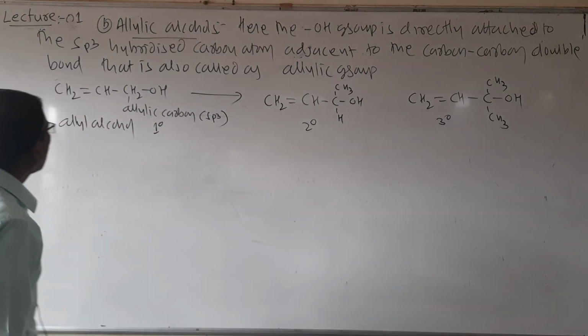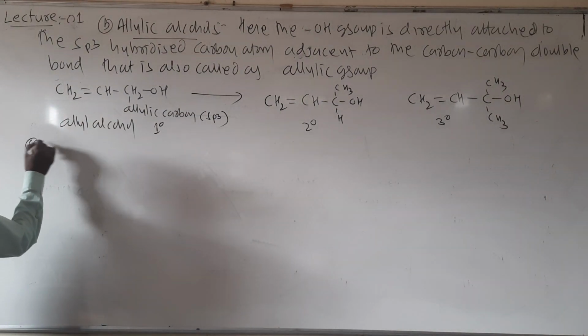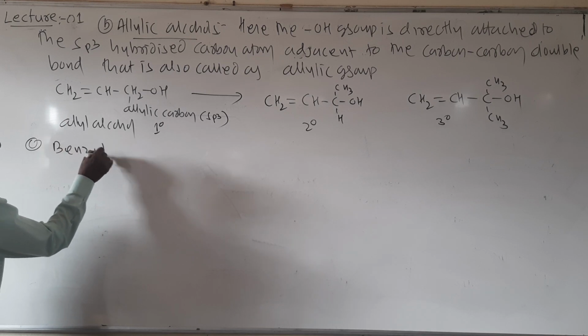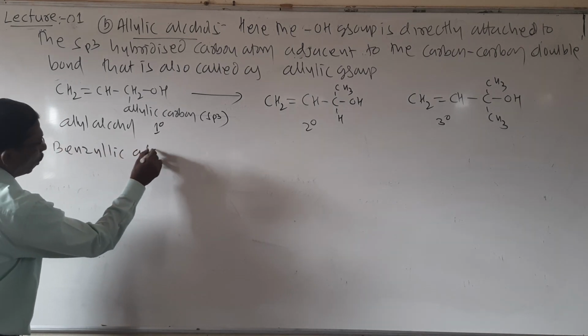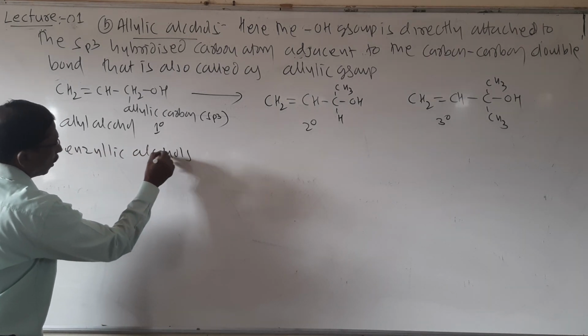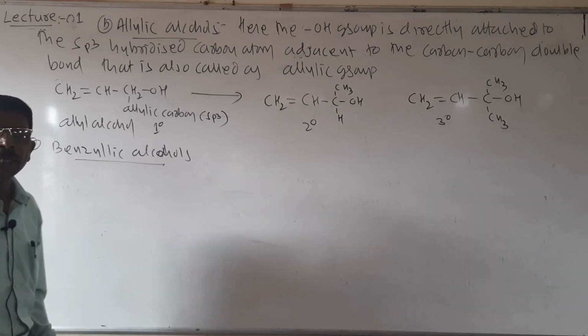Then students, the last one is another one, benzylic alcohols. So benzylic alcohols. What are benzylic alcohols?